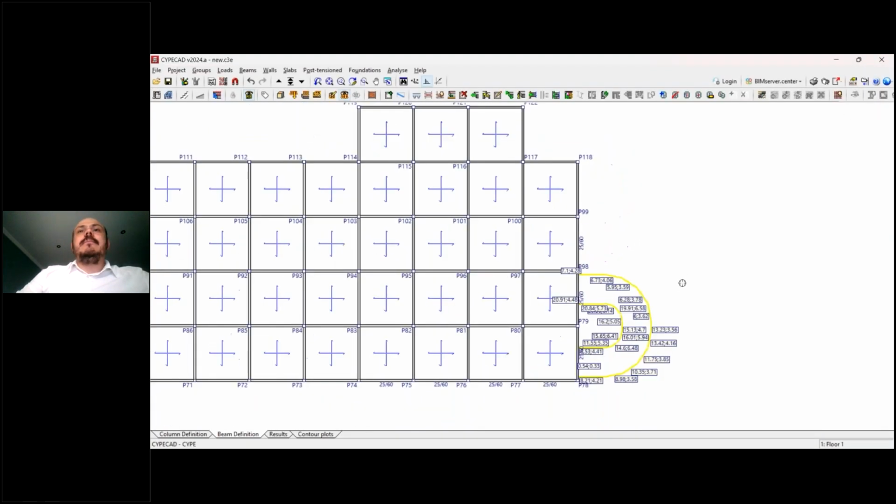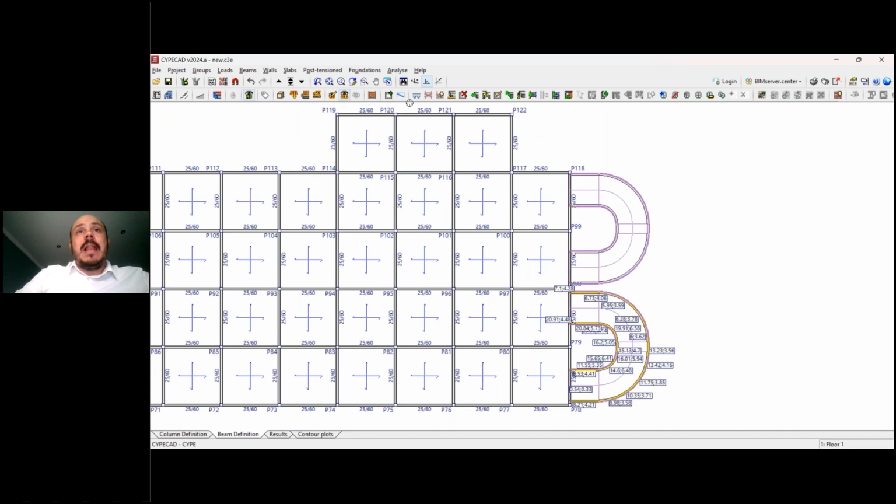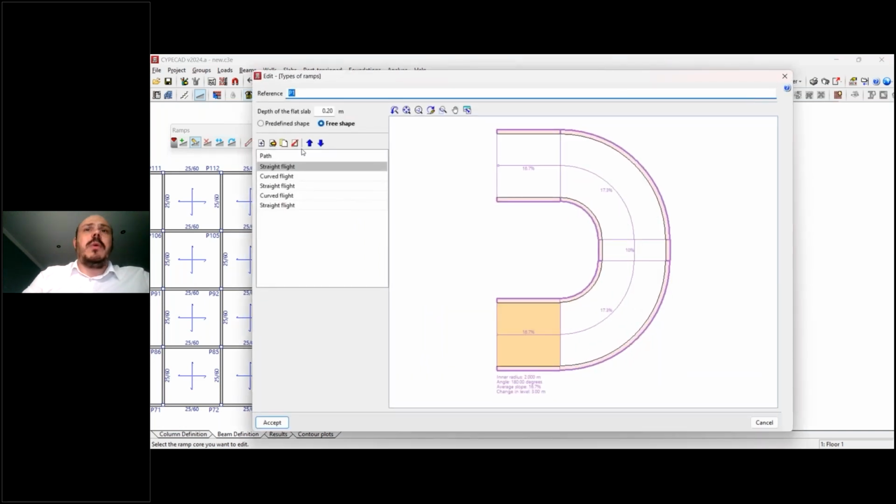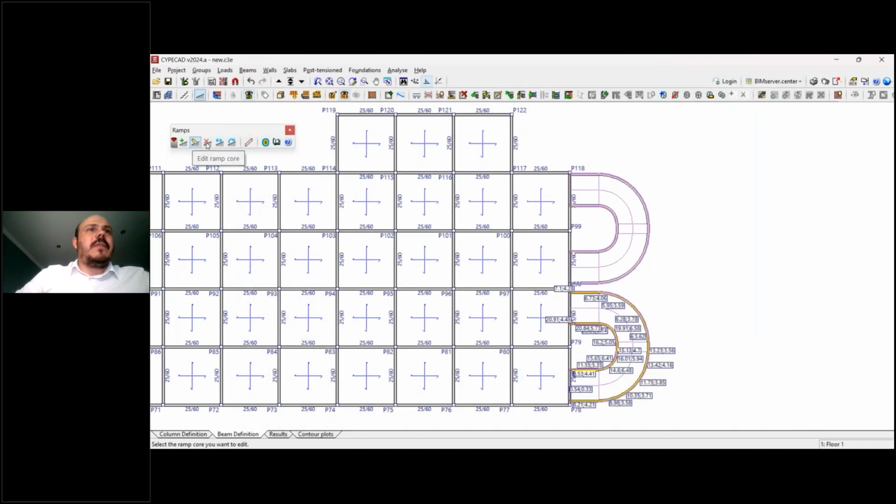Something that we can do with this element, we can open the ramps menu again, and as I said before, we can, for example, edit this information. Let's imagine that we want to change one of this data. We just open here and start working, changing the information that we want. No problem, very easy. So just open and edit whenever you need, using that button. We can also delete one of the ramp cores at any moment, or we can move this guy to the place we want, or rotate it to the position that we want.